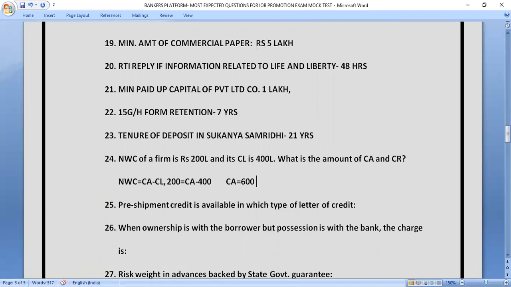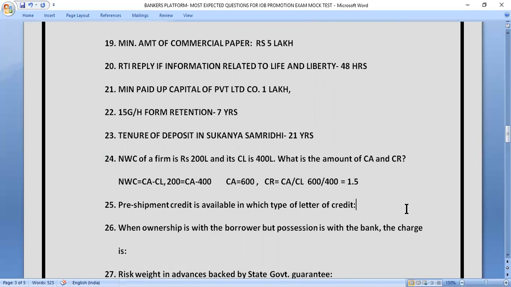Current ratio, you all would be knowing that current ratio, CR, is equal to current asset upon current liability. So for that you have to take 600 upon 400, and that will be 1.5. So this is the correct answer. So friends, some numericals are also asked in the exams. So please make sure that you have done the practice on that so that you can easily solve them.